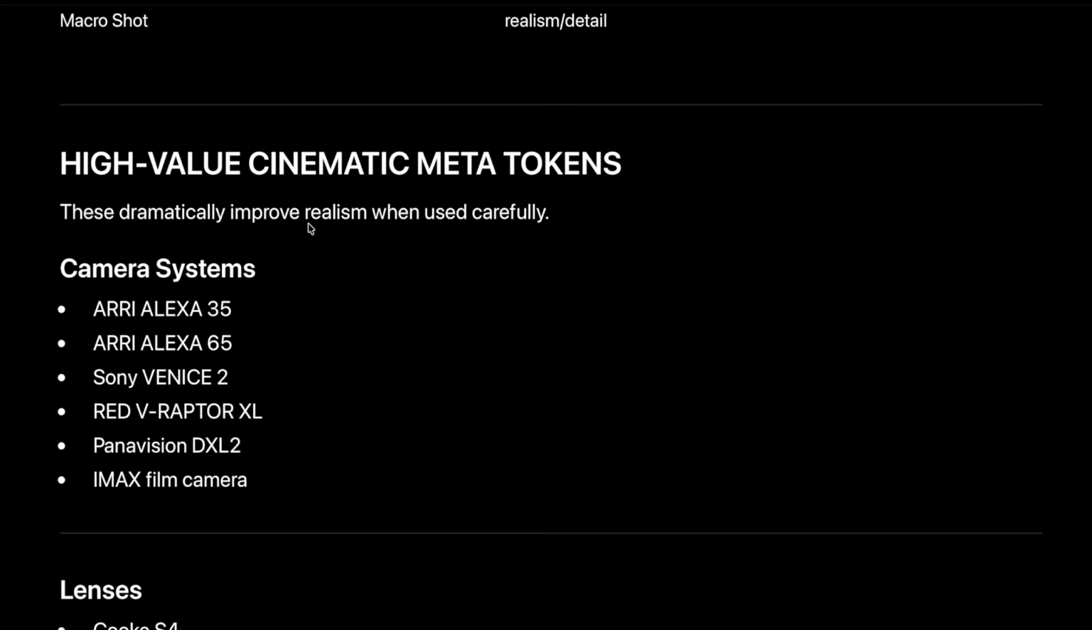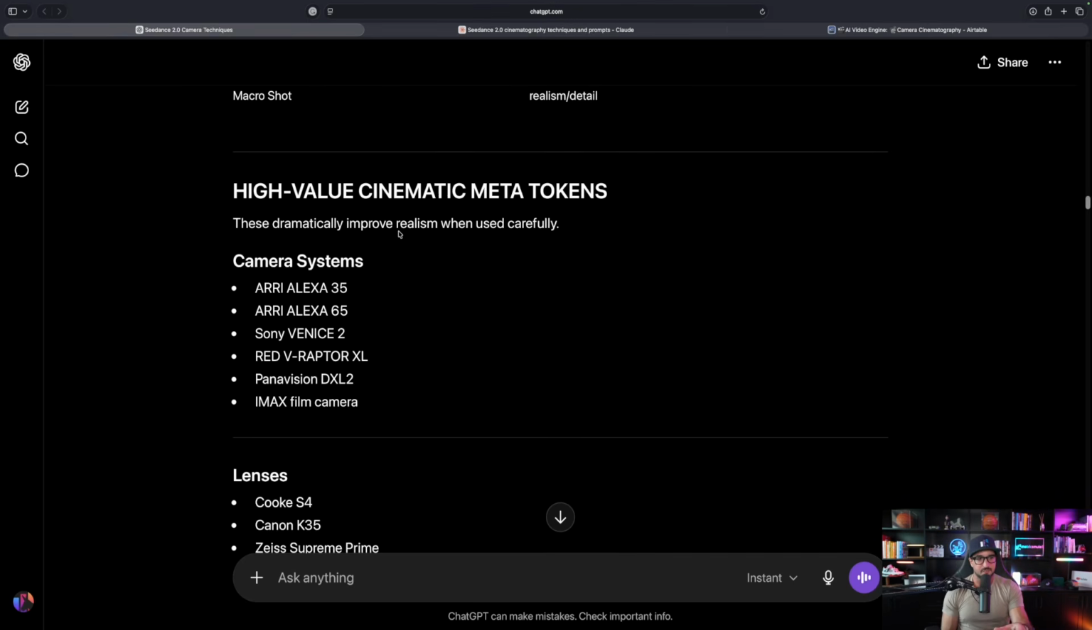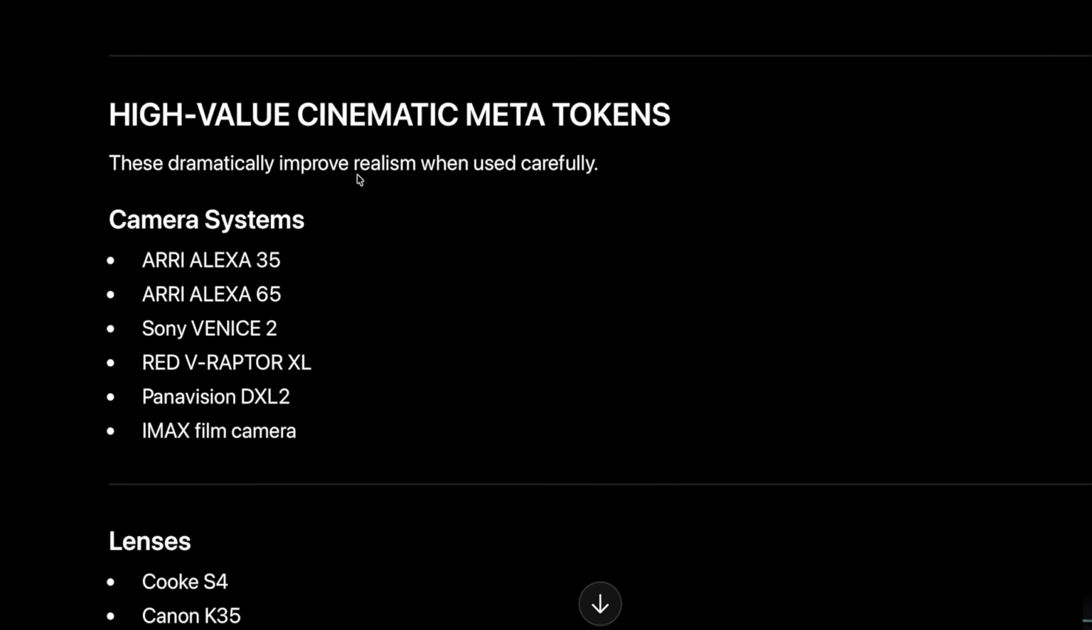Then we're going to get the high value cinematic meta tokens. I like to first utilize these specific camera system meta tokens to first generate the image. Then I'll use that image as a starting frame or an image reference to convert it into a video. So a few of my favorites that ChatGPT gave us are both of these Arri Alexa 35 and 65 cameras.